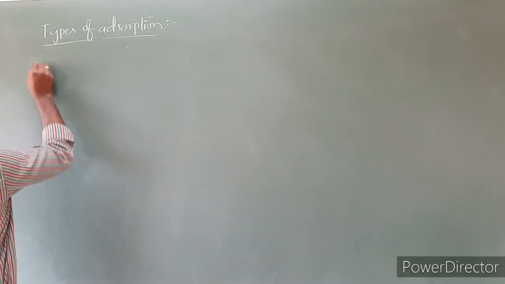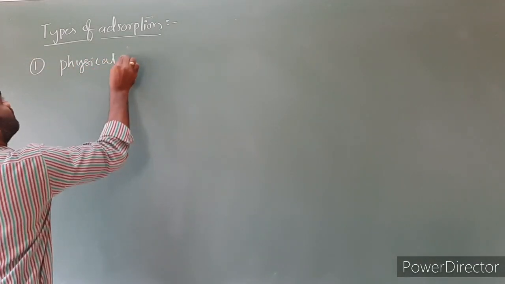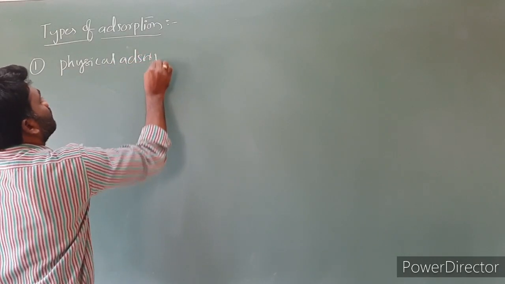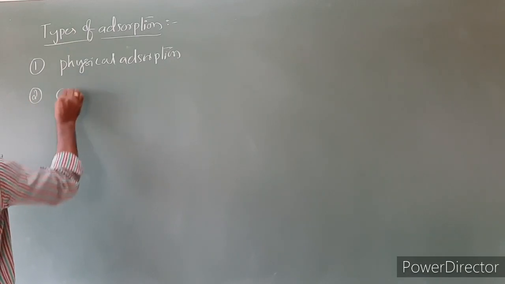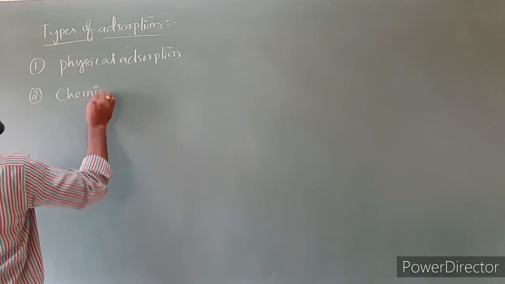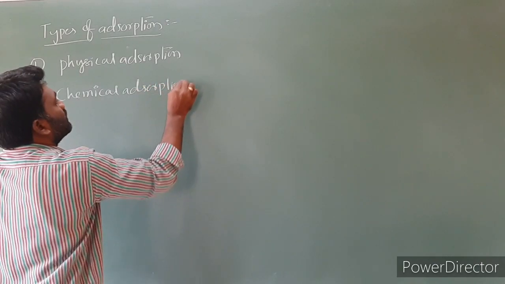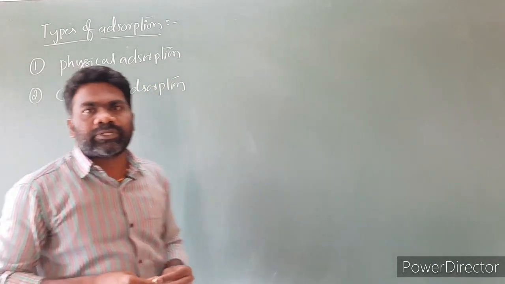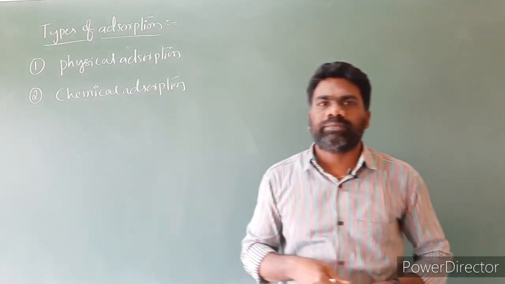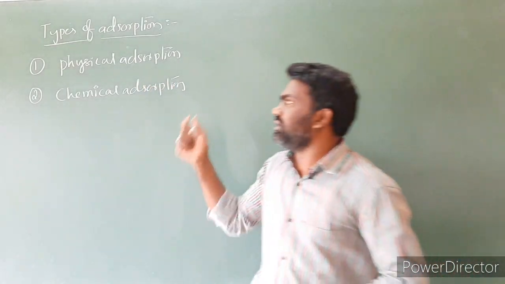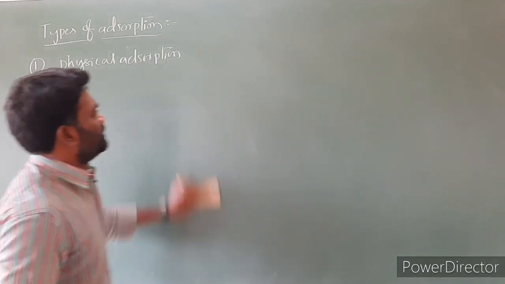First let us write them. The first one is physical adsorption. The second one is chemical adsorption. Adsorption of gas on solid is mainly of two types: one is physical adsorption and the second one is chemical adsorption. First let us discuss physical adsorption.